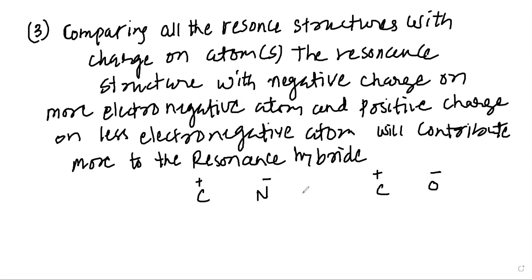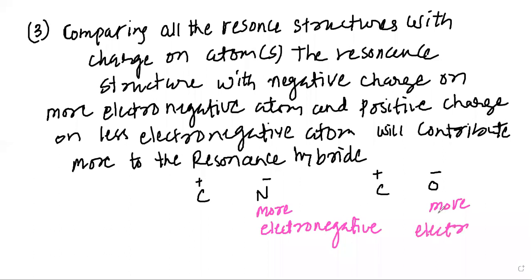So it is very important, my dear students, that the more electronegative atom should get negative charge, and the less electronegative should get positive charge.